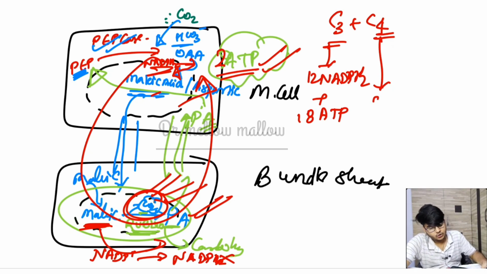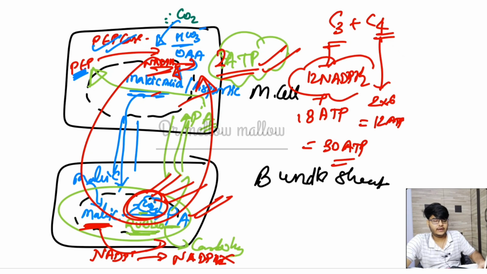So 2 into 6, that is called 12 ATP. So 18 plus 12, that is equal to 30 ATP required, and 12 NADPH. So as you can see, it is a very energy dependent process, because 30 molecules of ATP are needed to perform this function. Okay, so this is all about the C4 cycle.